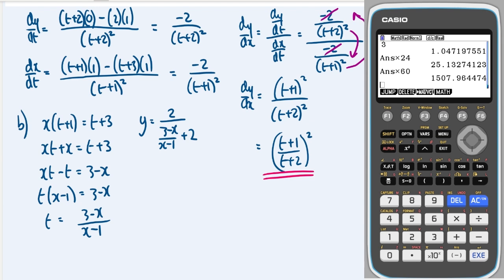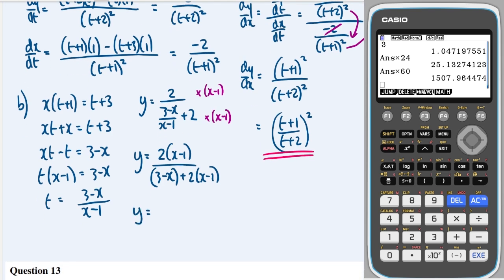Okay, and then let's multiply top and bottom by x minus 1. So that will give me y is equal to 2 lots of x minus 1 over 3 minus x plus 2 lots of x minus 1, and then we just expand to get 2x minus 2 over, on the bottom we're going to have minus an x plus 2x, which is just 1x.